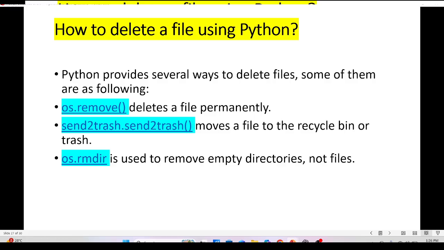How to delete a file using Python? Python provides several ways to delete files. Some of them are as follows: the os.remove function deletes a file permanently. The send2trash function moves a file to the recycle bin or trash. os.rmdir is used to remove empty directories, not files.